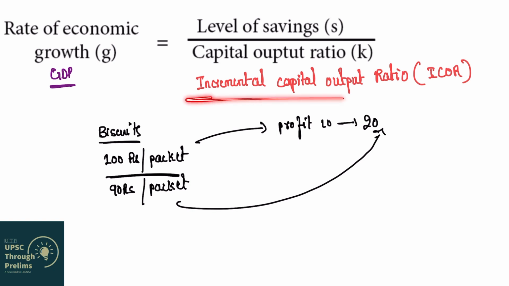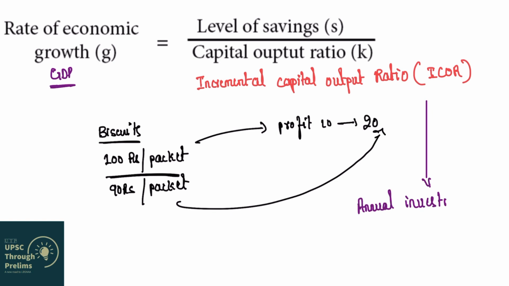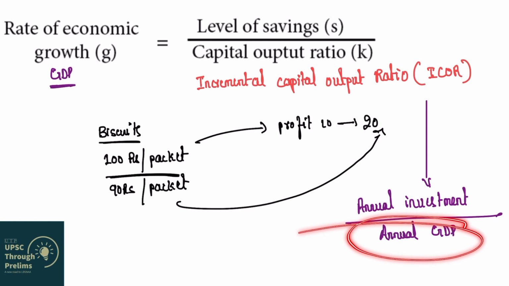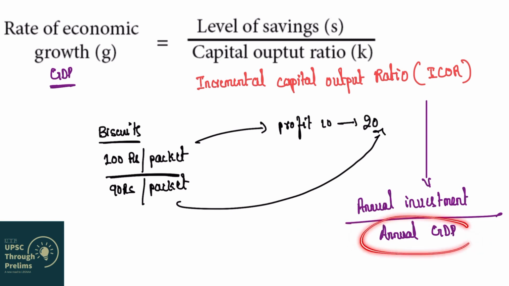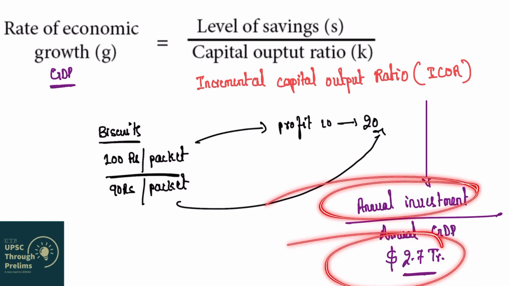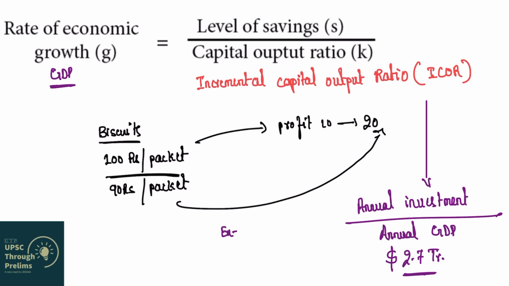Let us try to understand the incremental capital output ratio in further detail by putting it in ratio format. The incremental capital output ratio is the annual investment required to produce the annual GDP. How much are we investing to produce our GDP? For example, the current GDP of India is $2.7 trillion, right? Now tell me how much we are investing to produce $2.7 trillion. Maybe we are investing $1 trillion, right? We are investing 1 trillion to produce 2.7 trillion in 2022.